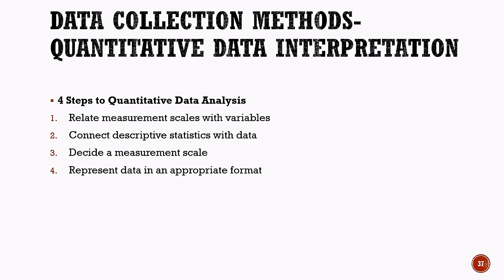The third step is to decide a measurement scale. We need to select an appropriate scale according to the type of data being collected and analyzed. The fourth and final step is to represent data in an appropriate format. Data can be presented using suitable tables, charts, graphs, or other formats so that it can be easily understood. Therefore, the 4 steps are relating measurement scales with variables, connecting descriptive statistics with data, deciding a measurement scale, and representing data in an appropriate format.